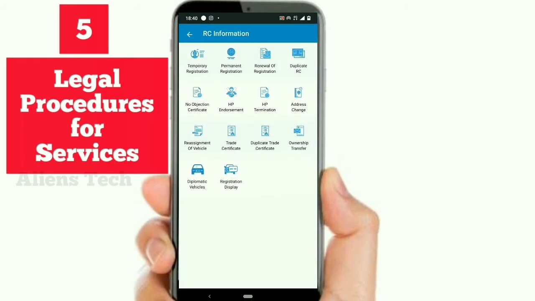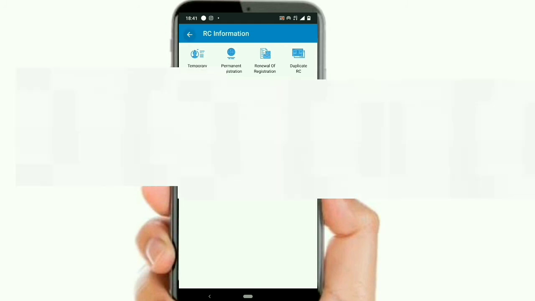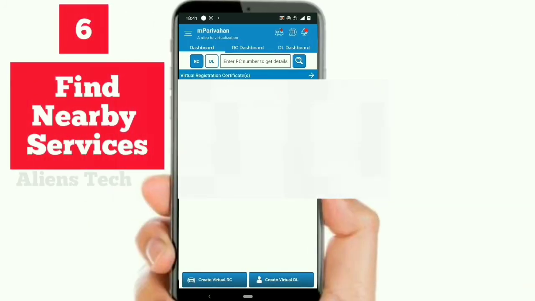Likewise, they have provided many service related ideas related to the transport facilities: HP termination, address change, ownership transfer, trade certificate and registration display, diplomatic vehicles. Like that, they have plenty of information related to the transport services. I suggest you go through one by one if you are looking for any of these transport services. And the next feature is find the nearby transport services.